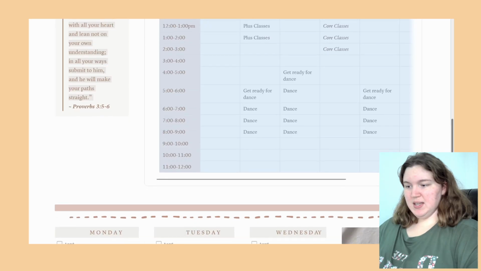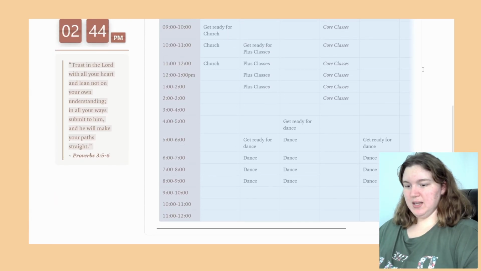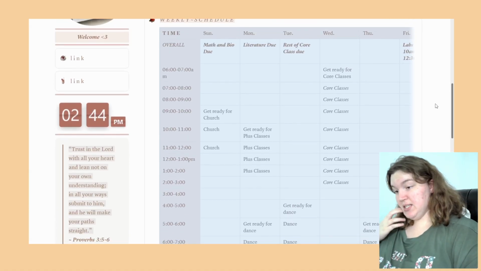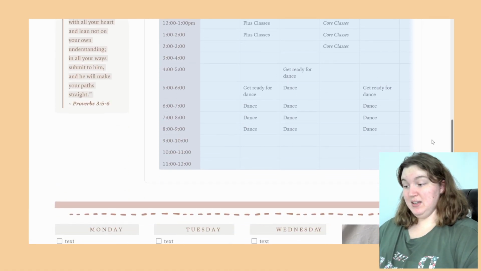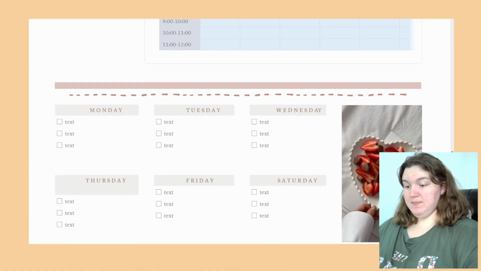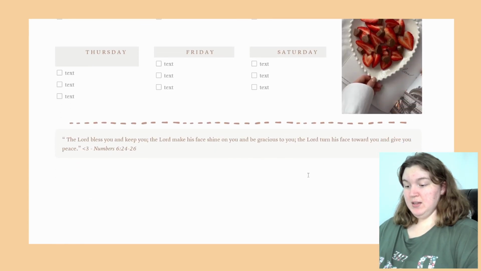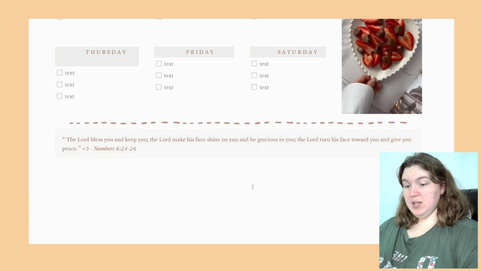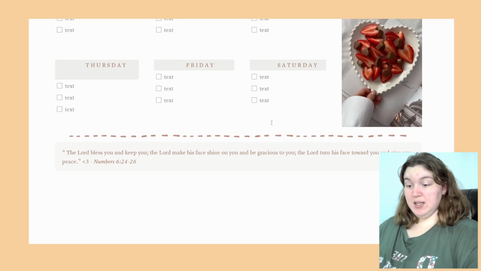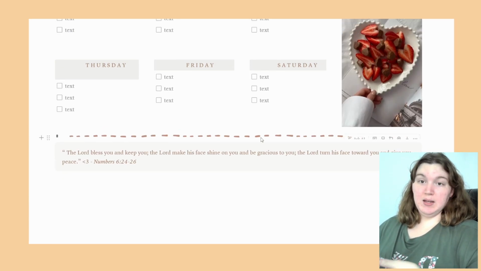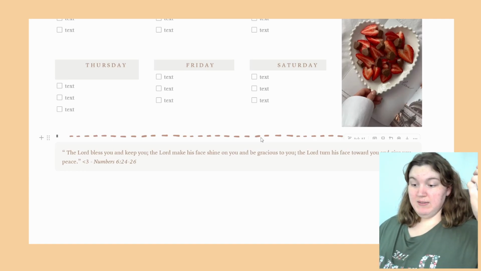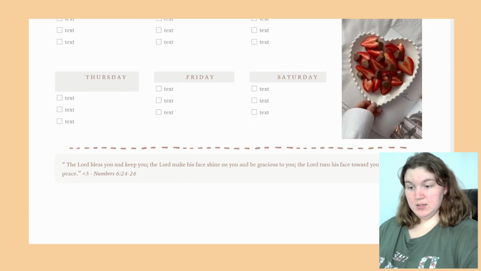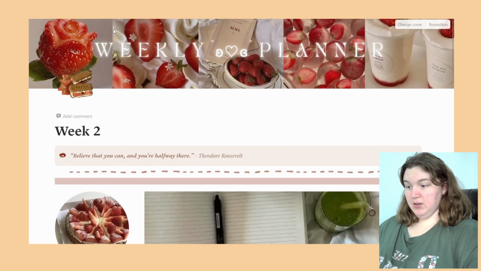Again, we've got the weekly schedule, and I may move that around again too because I like to see the whole thing, but I may also be okay only seeing a couple of days at a time. It's just going to depend and see what works best for me. We've got another to-do list for the week, and then the 6 through 26, that was on the other template as well. And I just think it was really cute, and these dots actually inspired my dashboard because I used some that I found in Canva and did sideways dots also. So we've got that as my other weekly spread.